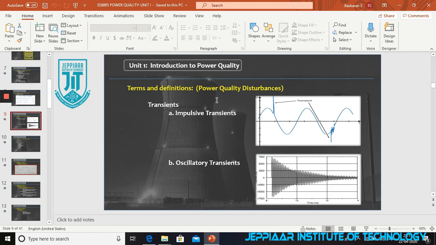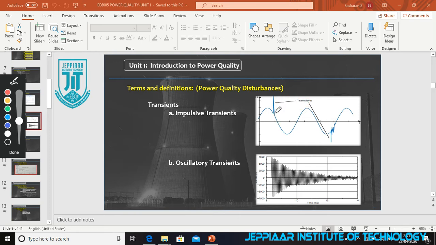The next one will be transient. I already said what a transient is. Normal operation is going on, and suddenly the circuit receives some voltage, only for a fraction of a second. That is a transient.